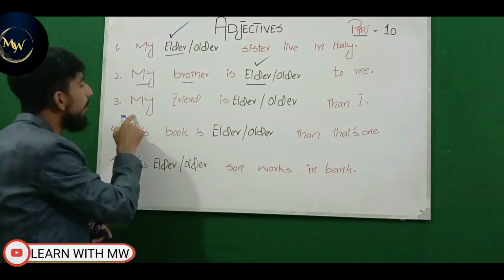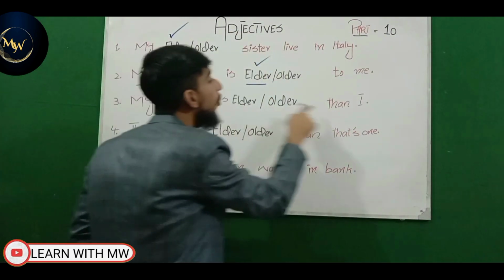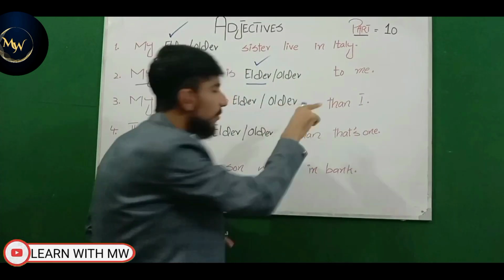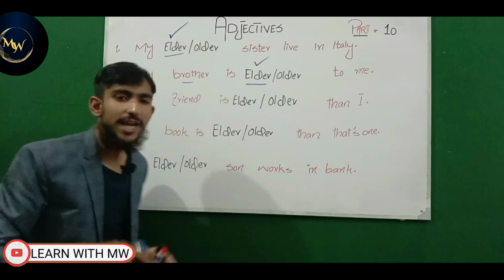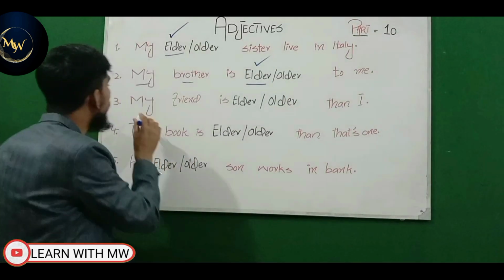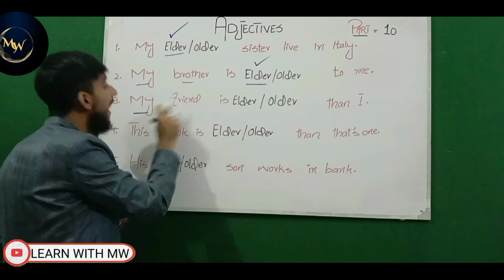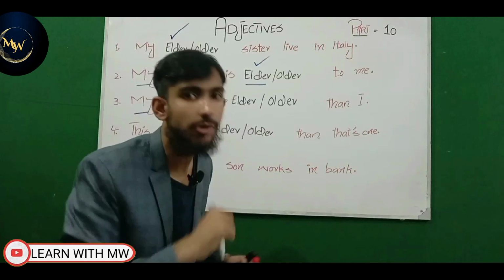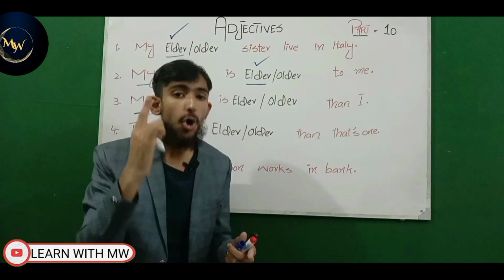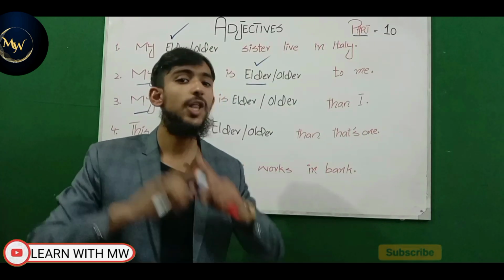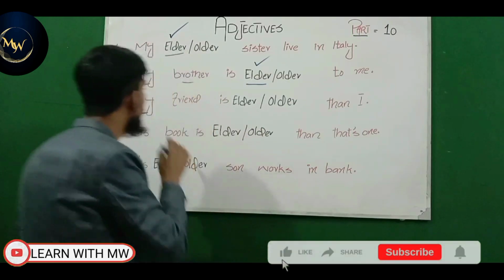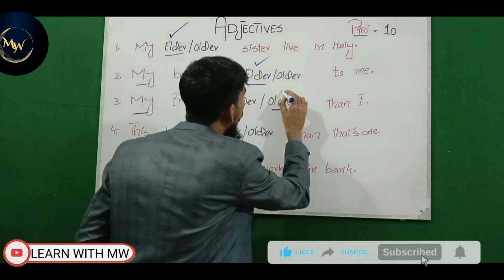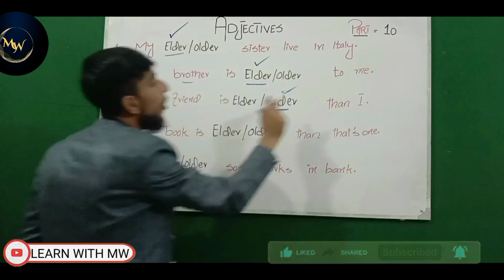Now look at the third example: my friend is older than I. Which one is correct? Is elder right or is older right? Look, my friend and I are human beings, and we do not have any blood relation. We have learned that older is used for human beings not having a blood relation. So I have no blood relation with my friend, and the correct answer will be older. My friend is older than I.